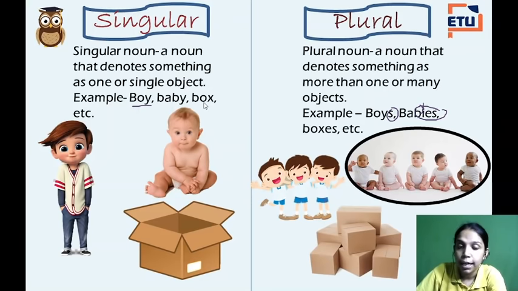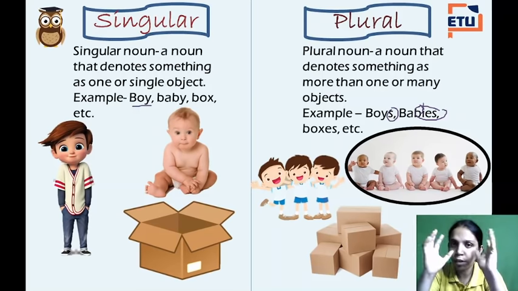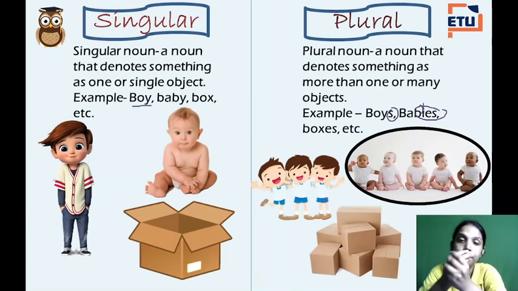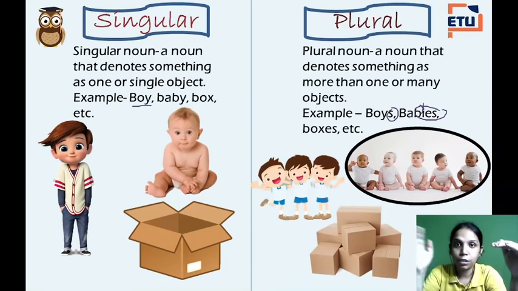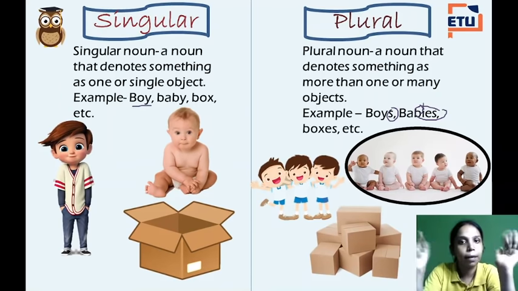Now see, in case of box we are adding ES, right? You are getting confused, like the spelling keeps on changing. How can we understand which letters to be added to which words, right? Now let's wait. Let's do a quick recap and then we'll proceed. First, singular noun means something that denotes a single object or one object, right? And what is plural? Something that denotes more than one or many objects.